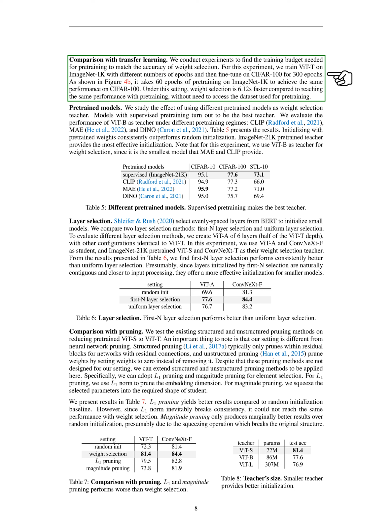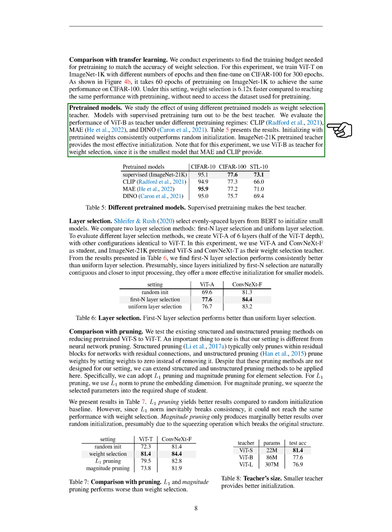We also compared our method with transfer learning. We conducted experiments to determine how much training would be needed to match the accuracy of our weight selection method. We found that it would take 60 epochs of pre-training on ImageNet 1K to achieve the same performance on CIFAR100. This means that our weight selection method is over 6 times faster than achieving the same performance with pre-training, and we don't even need to access the dataset used for pre-training.